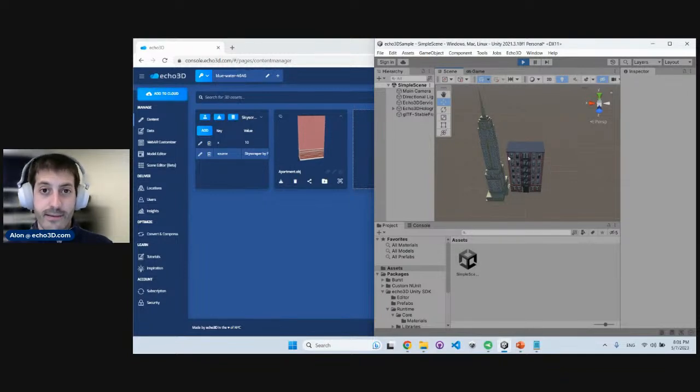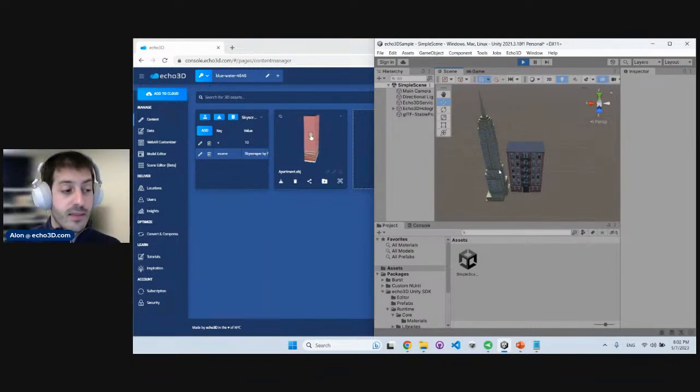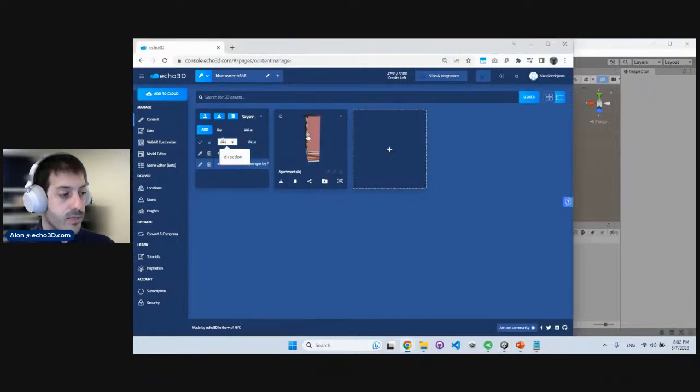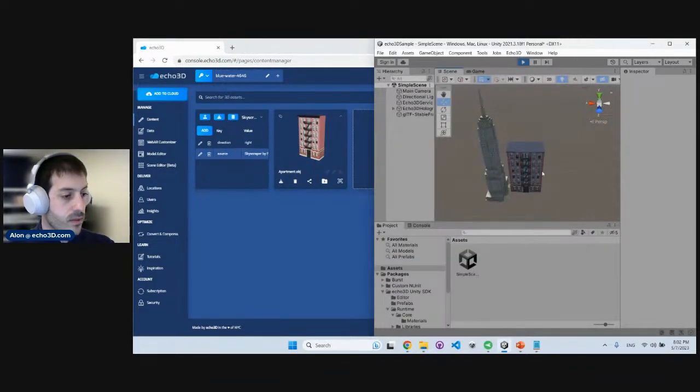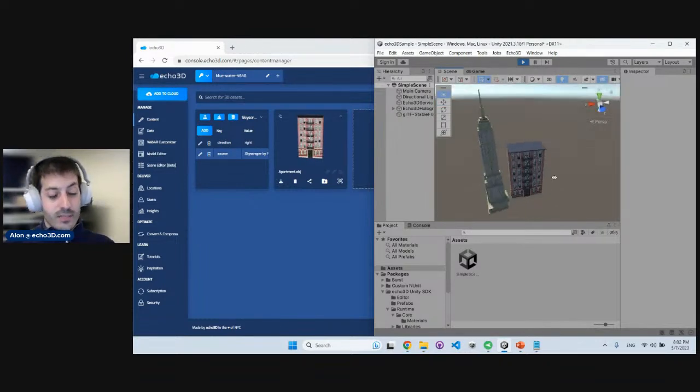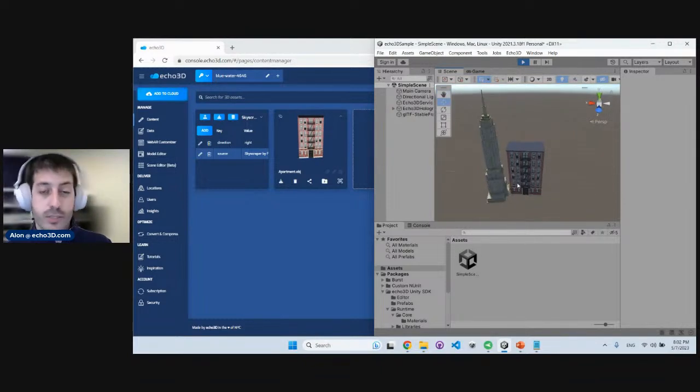And that's great because I can basically build an application and change it in real time. And if tomorrow something isn't working, I can change that too. So real-time updates is a really, really powerful thing. And that's the power of the cloud in the palm of your hand, that you can actually affect how the application is structured. Let's say we want to animate the model suddenly. We've built the app, but we really want this model to animate. We can do that right here. Let's do something like direction equals right. Bam, suddenly it starts to rotate in real time. How cool is that? So again, this is the power of the cloud, allowing you to push updates to your assets literally with just a few clicks.